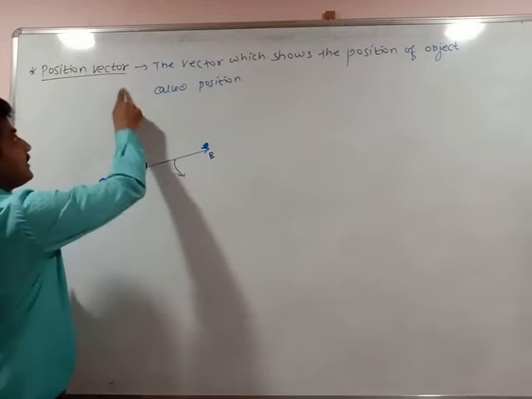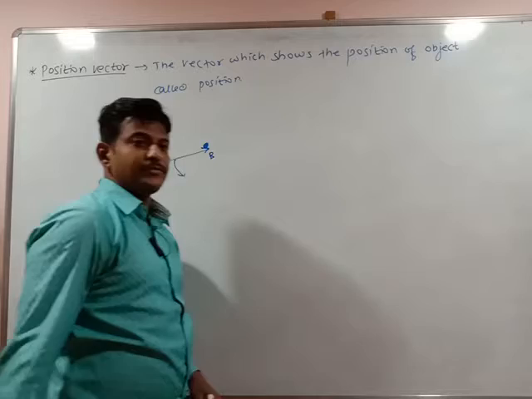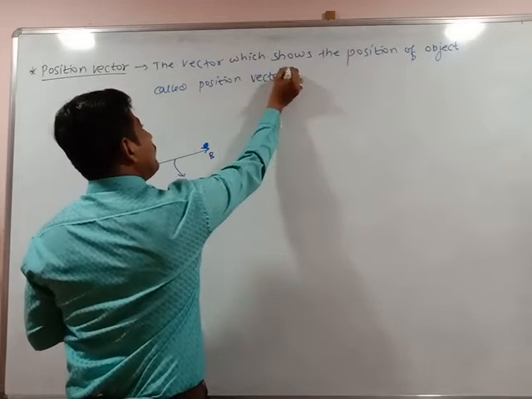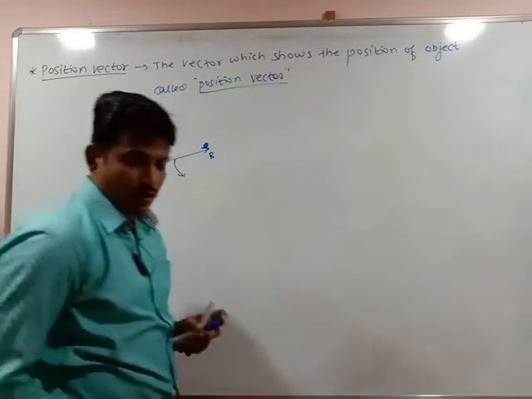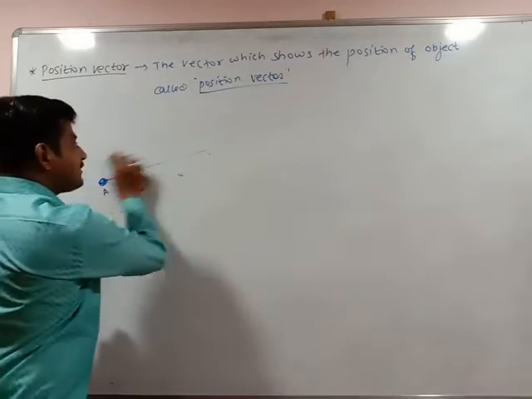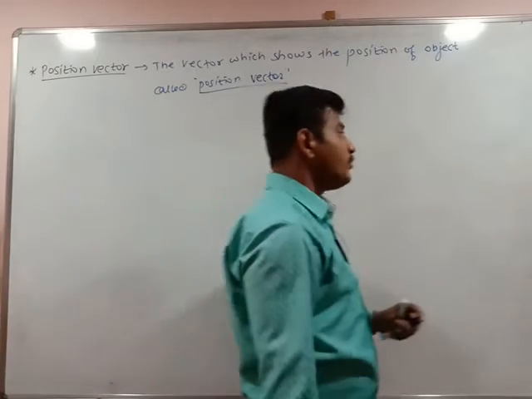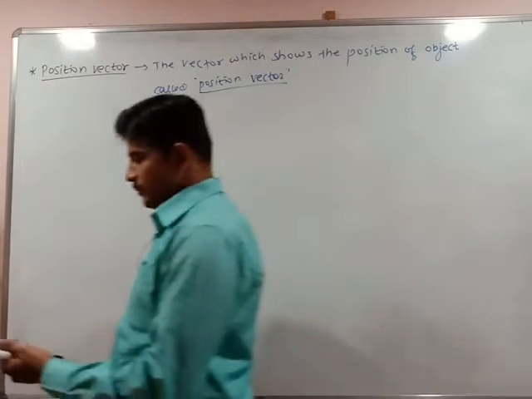So this vector is said to be a position vector because this is the vector which shows the position of the object. Okay, position of the object is called a position vector. So simple it is. Any change in position of the object is represented by a position vector. So simple as it is.